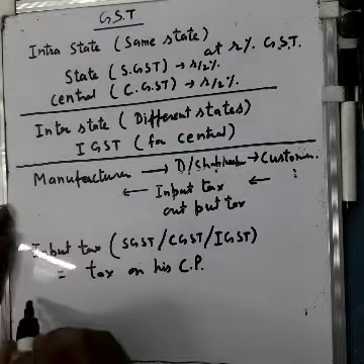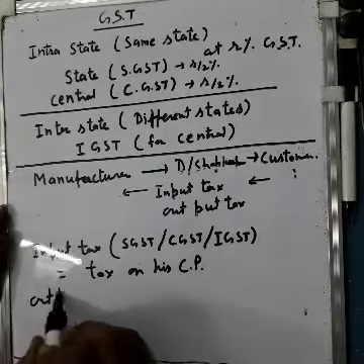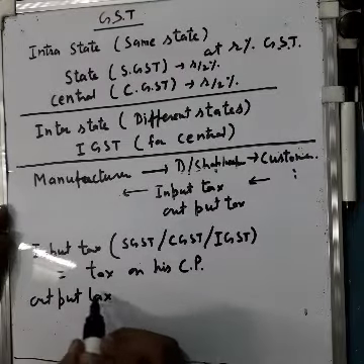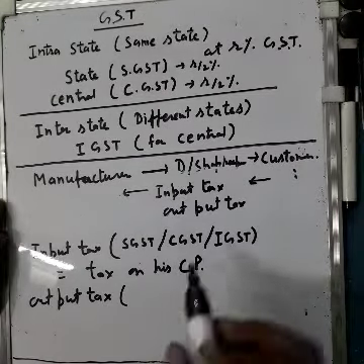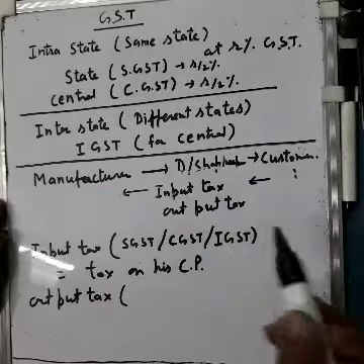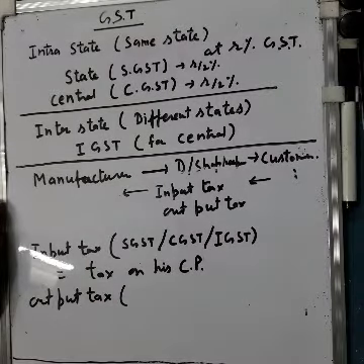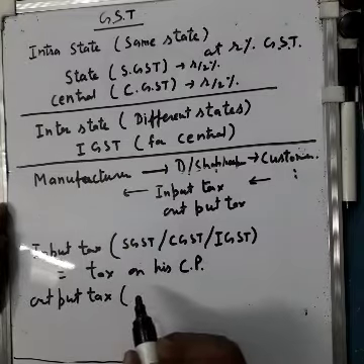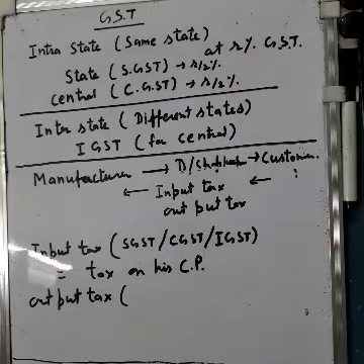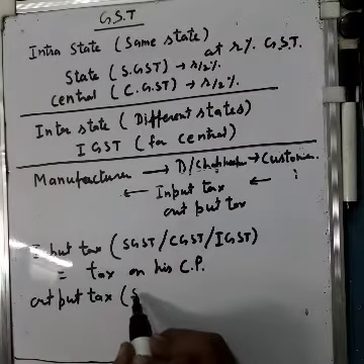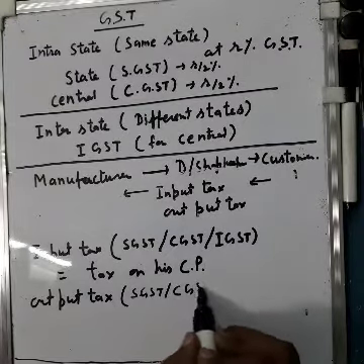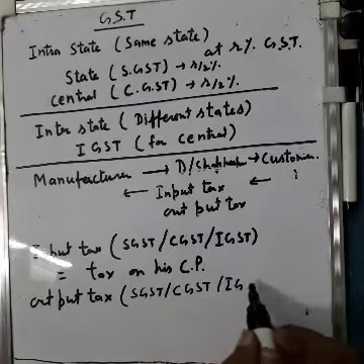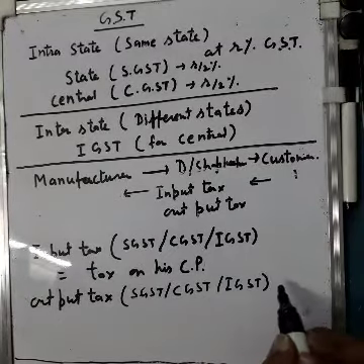Then we find output tax. Output tax we find for the shopkeeper only who is purchasing or selling, is known as subsequent sellers. Okay, subsequent sellers are those sellers who are purchasing and then selling to his customer. So now output tax will be same as, means SGST or CGST or IGST in case of interstate.